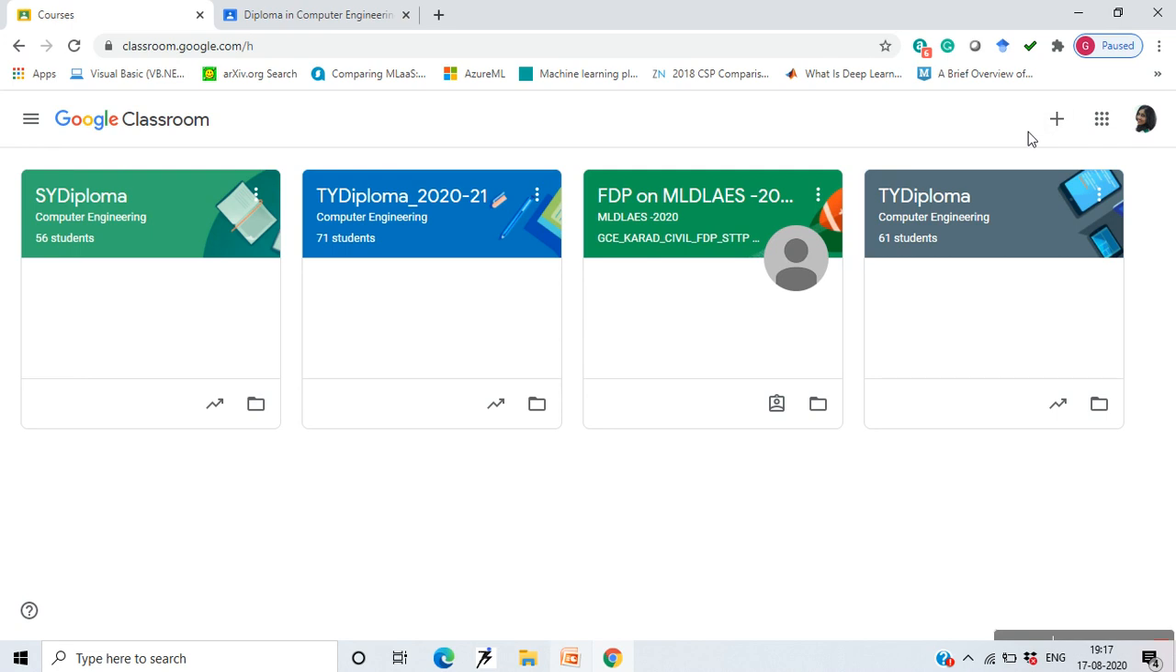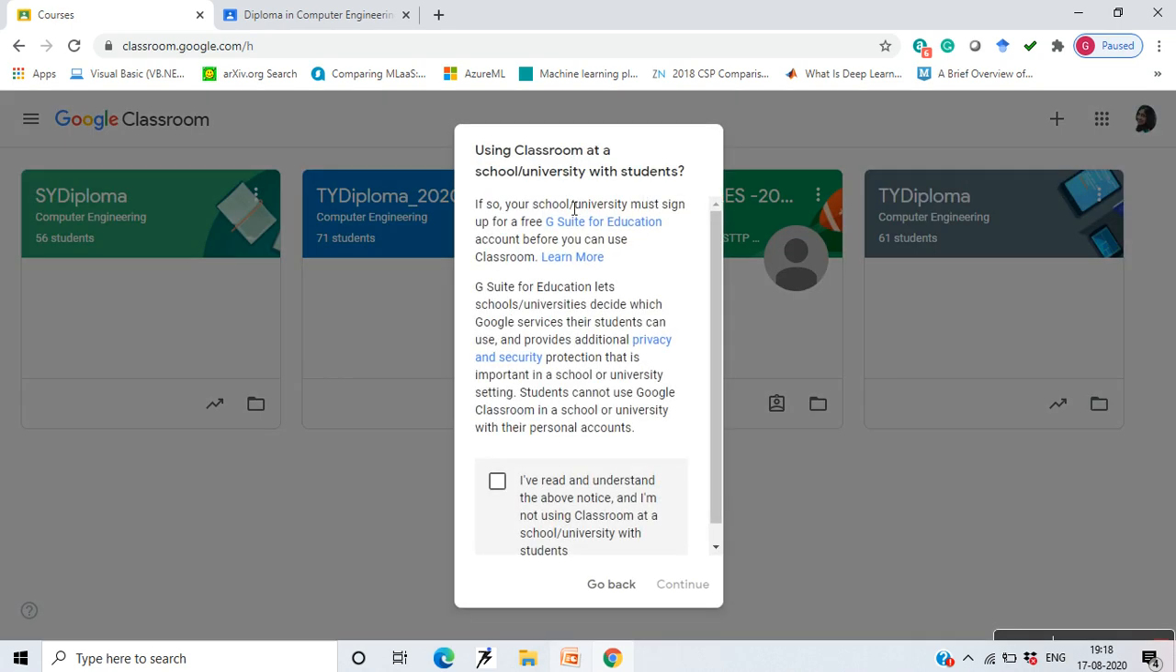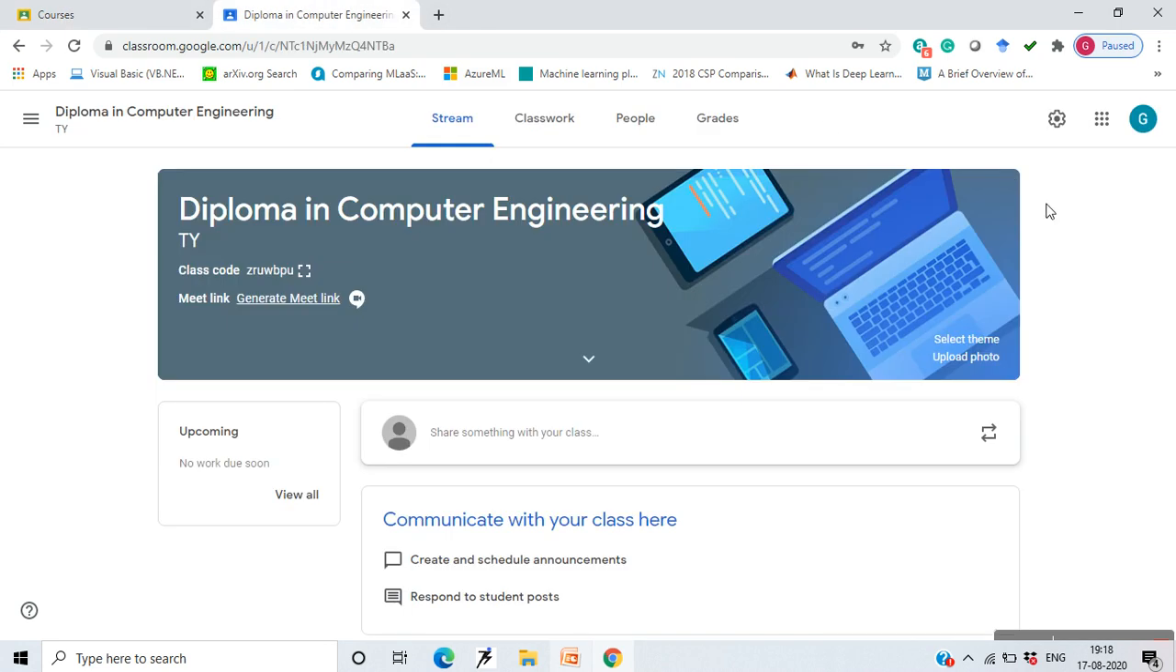When you log into Google Classroom, this is the page where you come. You get a plus sign over here from where you can create or join a class. If you are a student, you'll join a class. If you are a faculty, you'll create a class. When you create a class, you'll get this option. If you are using a personal email ID, you'll have to admit that you won't use Classroom for a university with students or something. But because I'm doing this during the pandemic and I'm properly conducting online classes for students of my university, I won't use this personal ID, but I'll have to use this G Suite ID, using which I'll just create a class over here.